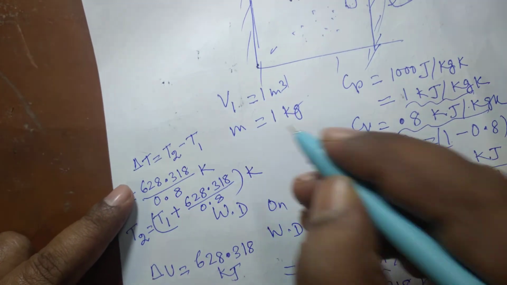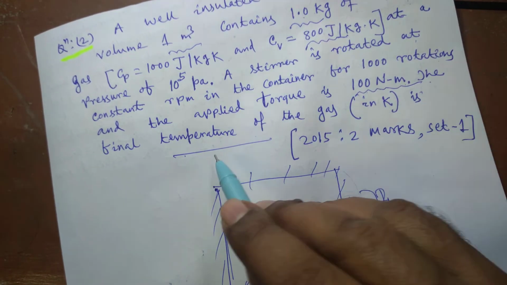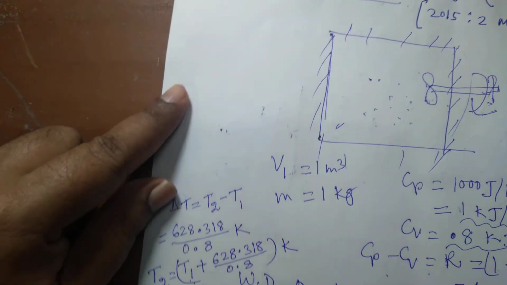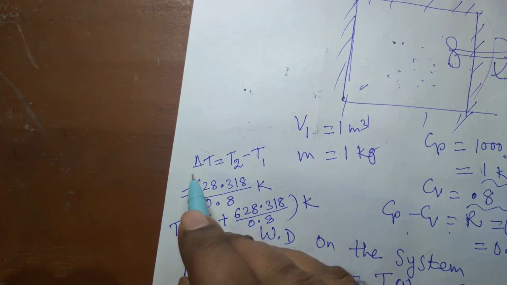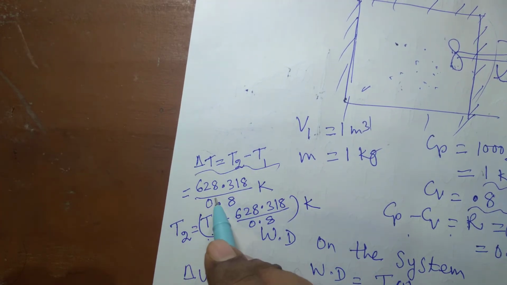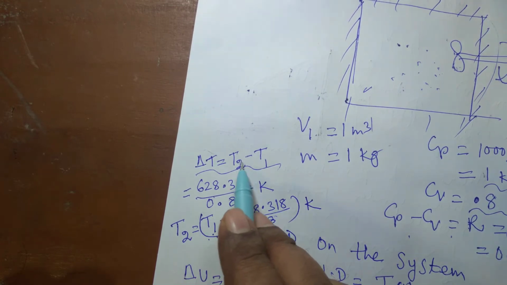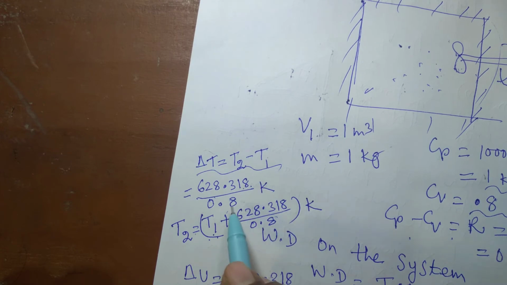So we have to find out T1 in order to find out the final temperature. The final temperature we are required to find out. So we have to find out T1 only. All other values have been calculated. Delta T has been calculated to be 628.318 divided by 0.8. So we know that T2 minus T1 is delta T. So T2 minus T1 is this much. So T2 will be T1 plus this much.